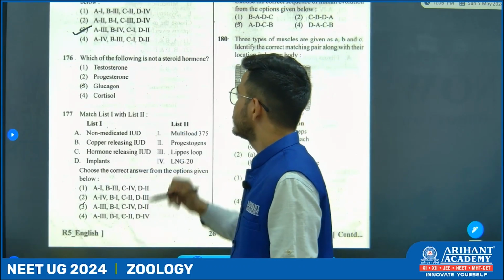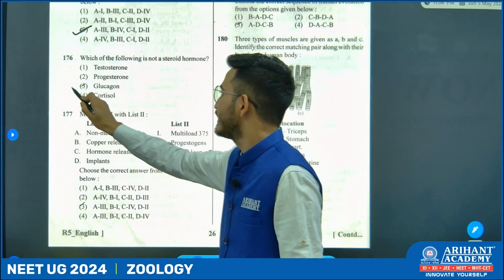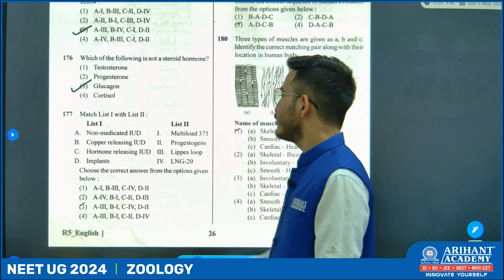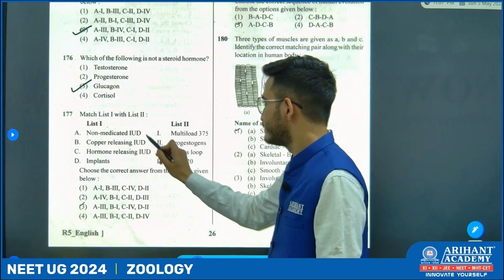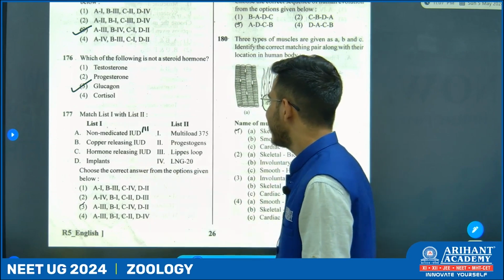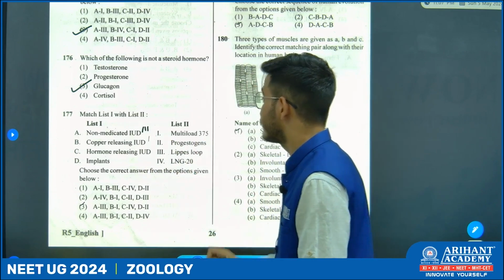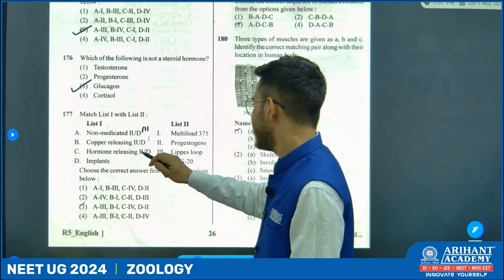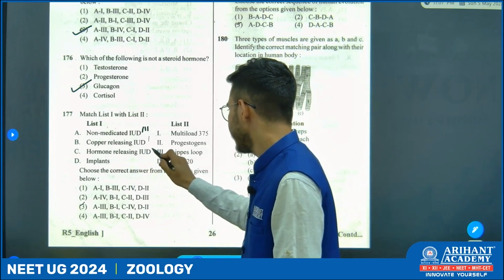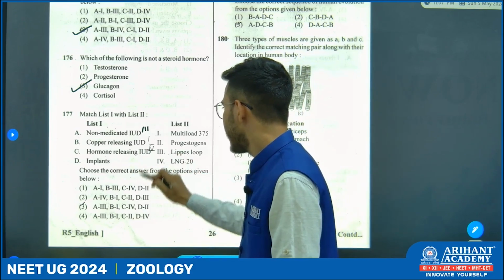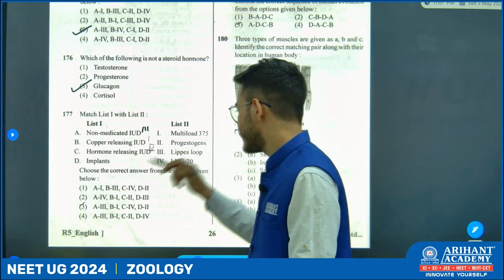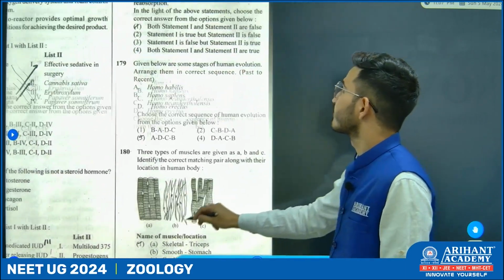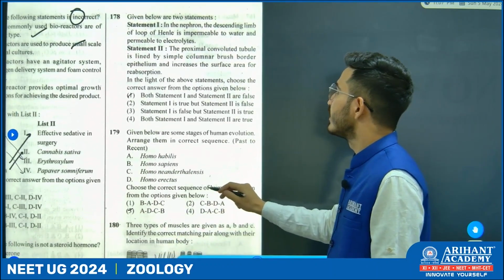Directly. Now, which of the following is not a steroid hormone? It is glucagon. Next, non-medicated IUD is Lippes loop, 3. Copper releasing is Multiload 375. Hormone releasing is LNG-20, number 4. And implants, progestogens. So option number 3. Now next question.